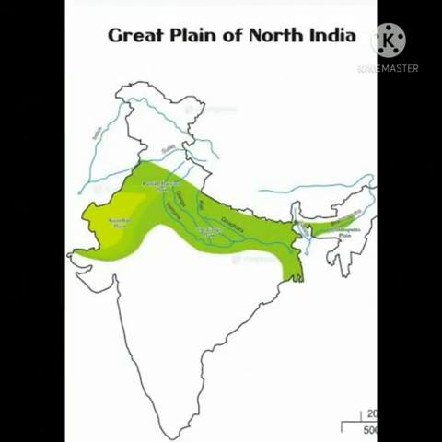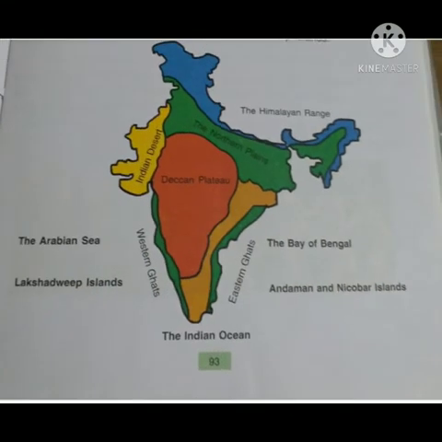Children, plains lie to the south of Himalayas. The soil of these plains is good for growing crops. Children, central part of India is a plateau. And do you know what is a plateau? Plateau is a raised flat land. Another name of this plateau is Deccan Plateau. This plateau is rich in precious stones.